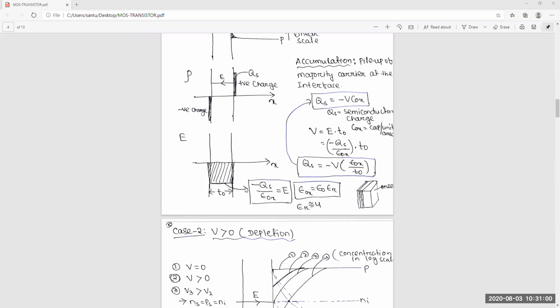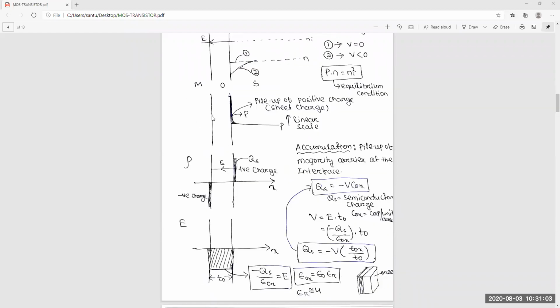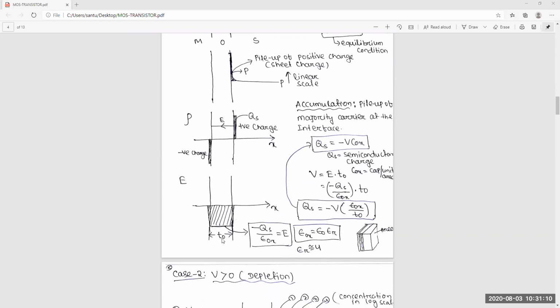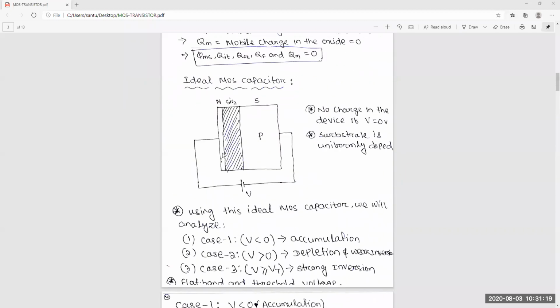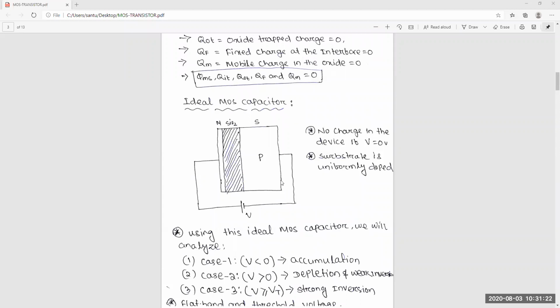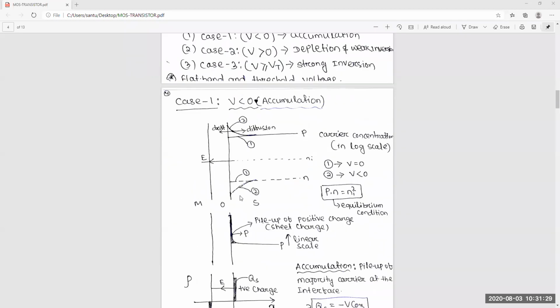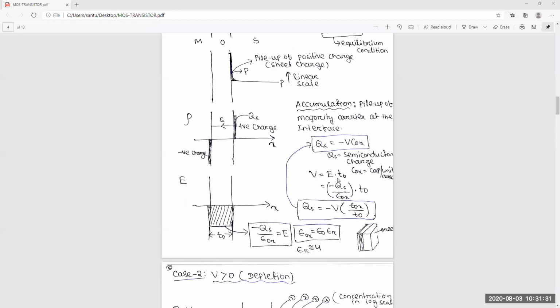Almost all the voltage will drop in this oxide region. There is no voltage at the surface potential. Whatever negative voltage you are giving to this MOSFET, almost all of it will be stored in this oxide layer. So V is equal to E into Tox.